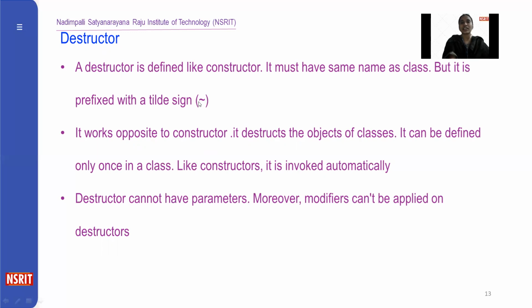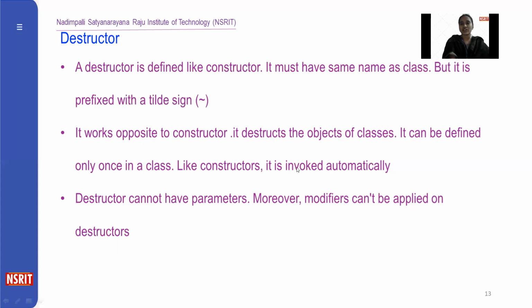So constructor means allocating the memory to the objects within the class, and the destructor is defined like a constructor, but it is prefixed with a tilde sign, and it works opposite to the constructor. That means the constructor allocates the memory to the object, and the destructor deallocates, that is, destroys the memory from the object of the class. It can be defined only once in the class. Constructors, we can define a number of within the class, whereas the destructor can be defined only once in the class.